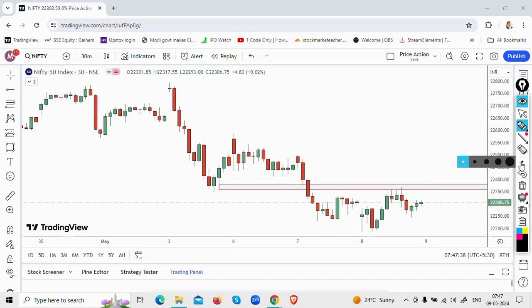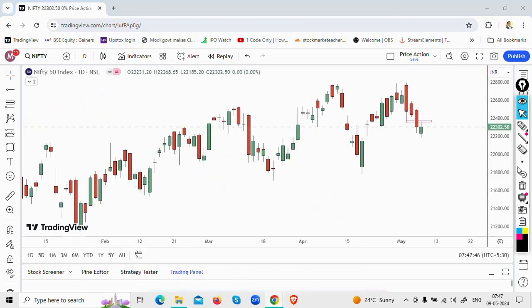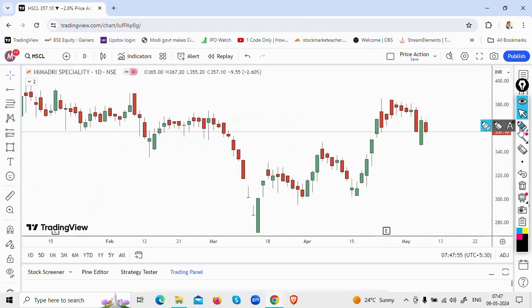All right, so let's check a few stocks that I'm looking at in terms of swing trade. The first stock that I'm going to discuss is HSCL, that is Himadri Specialty. If you look at the stock in the direction towards the upside, as I keep saying in all my videos, trade in the broader direction and keep your losses small. Now at this level, you see there's a huge bull candle here.